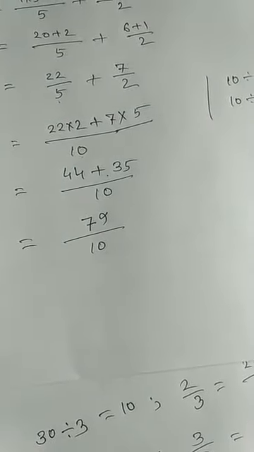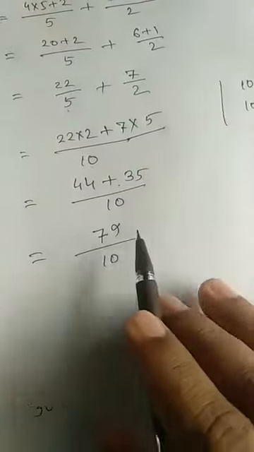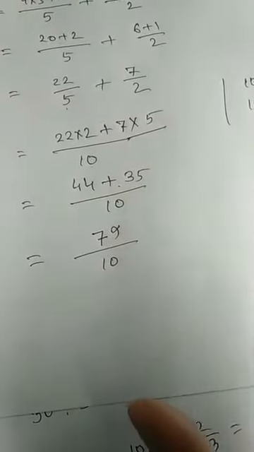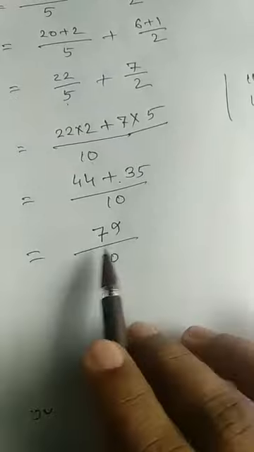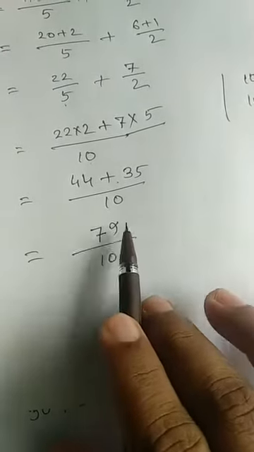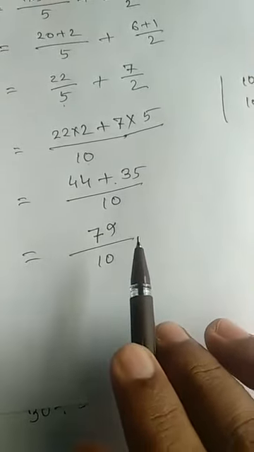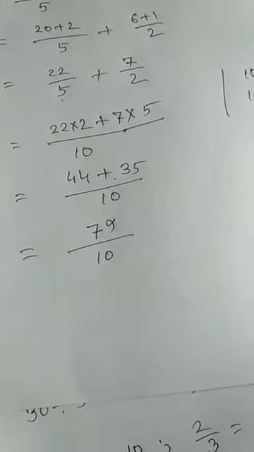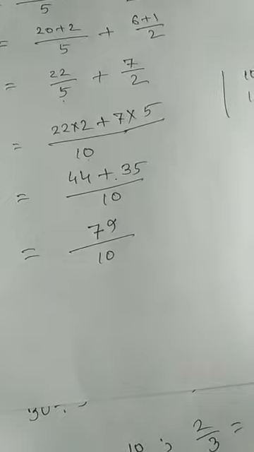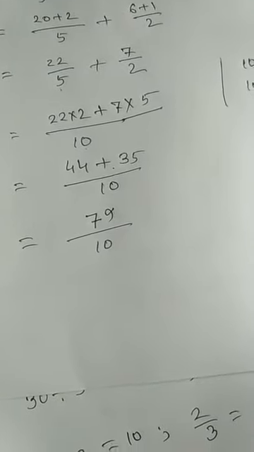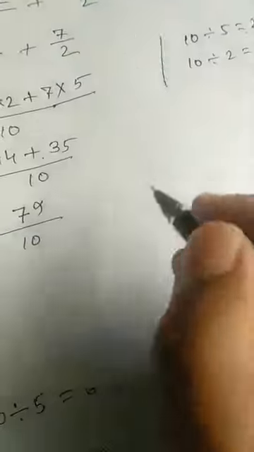79 by 10. Now this obtained fraction is an improper fraction because the upper one is larger. If the result is an improper fraction, you have to convert it into a mixed fraction again. How is it possible? You have to divide 79 by 10.